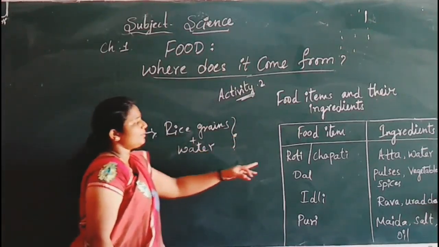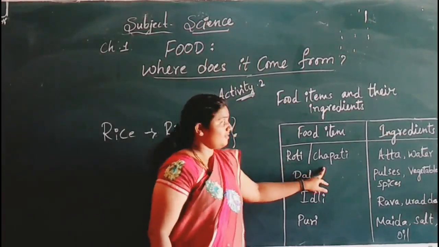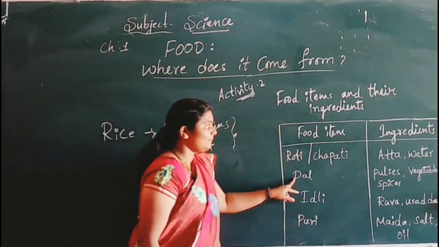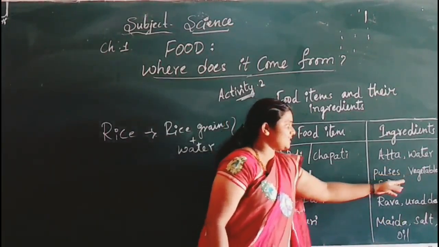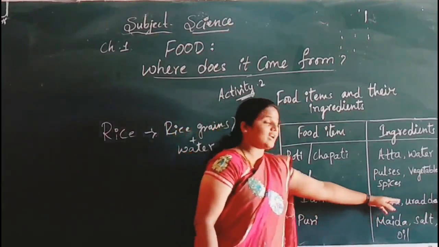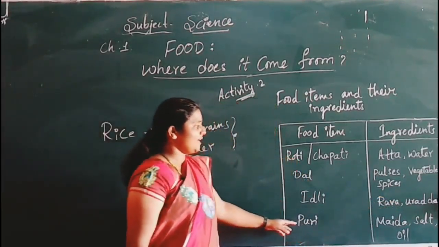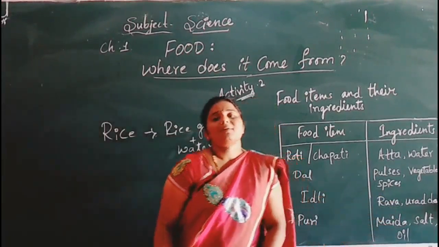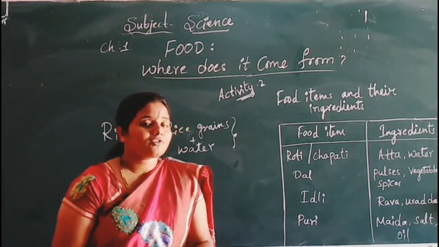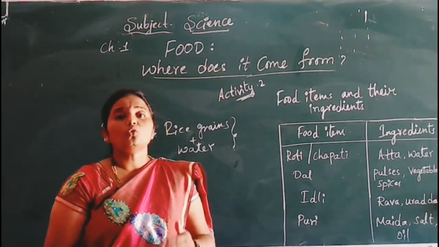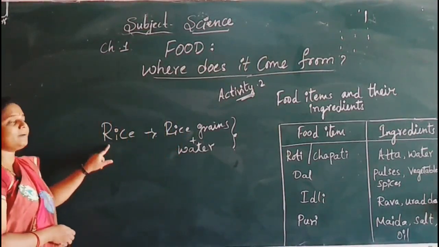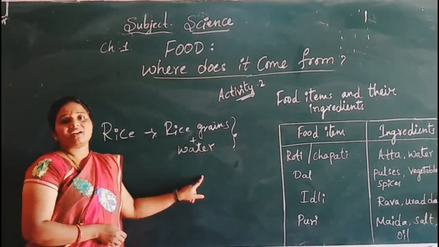Similarly, to prepare roti or a chapati, we want atta, nothing but flour, and water. Then dal, we want pulses, vegetables and the spices. And to prepare idli, we want rava or sooji, then urad dal, isn't it? Then puri, maida, salt, oil. By looking at all these examples, we can say that a simple food can be prepared using two or more ingredients, isn't it? For example, you can look at here. To prepare rice, these two ingredients are enough.